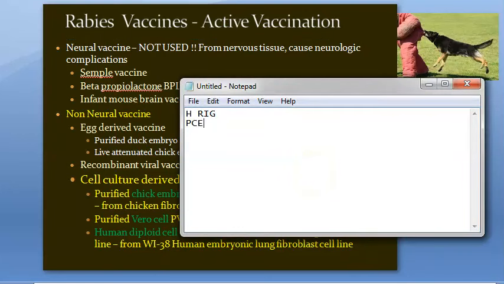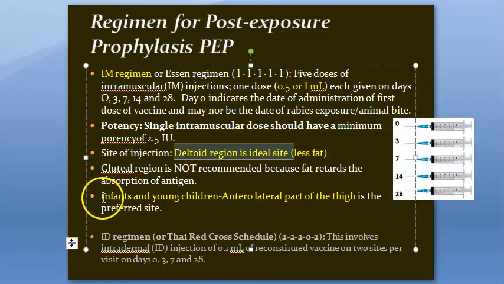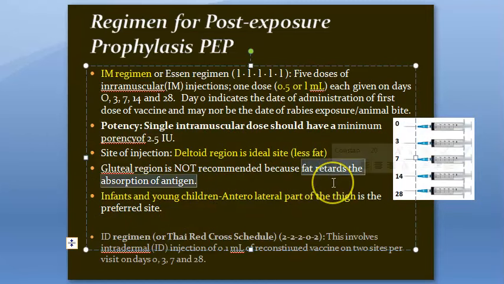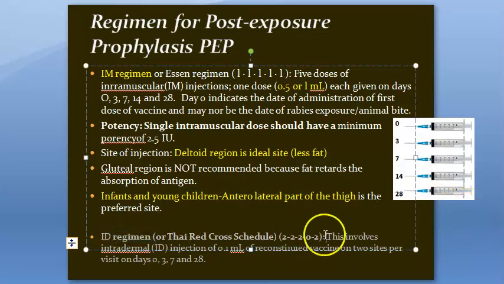PCEC, PVC and HDC. Then you will give IM 5 doses. This is called the Essen regimen: 0, 3, 7, 14, 28. 0 refers to the first day of the injection. Deltoid is preferred because fat is less, and fat retards the absorption. So they don't give it to the gluteal region. For children, anterolateral part of the thigh is preferred. There's an ID regimen, which has only 4 doses. They don't like 14, so 0, 3, 7, 28.